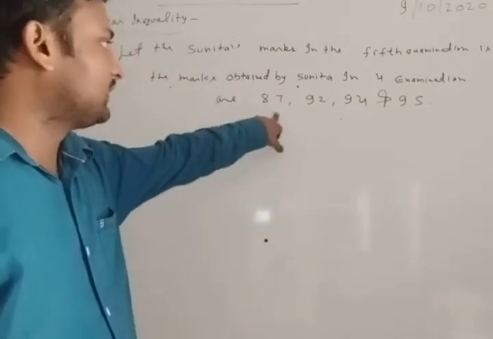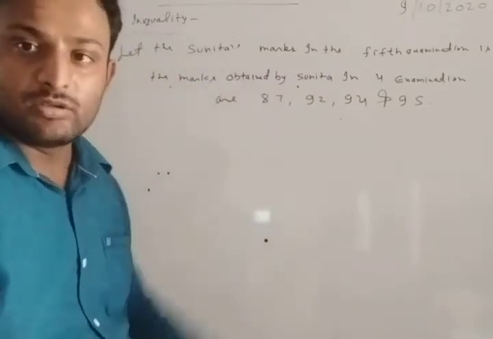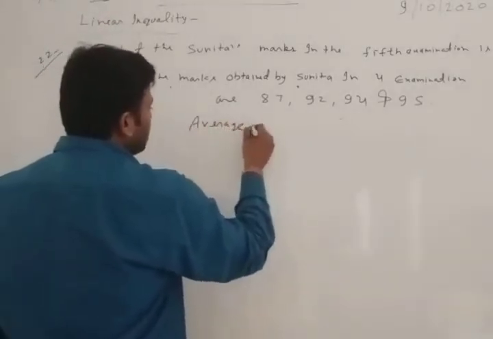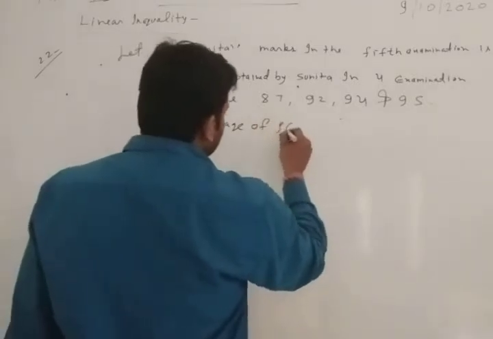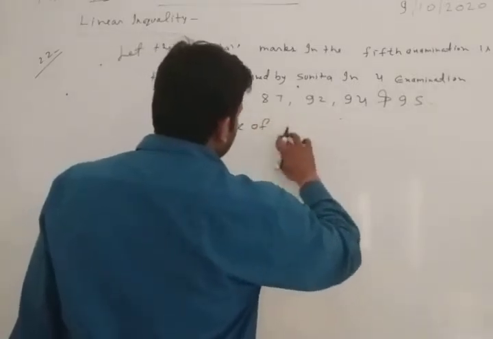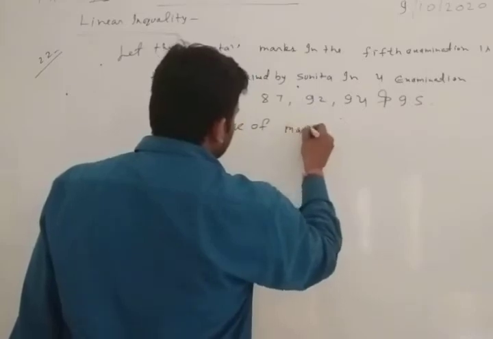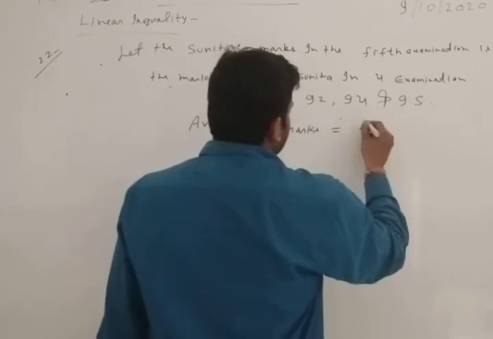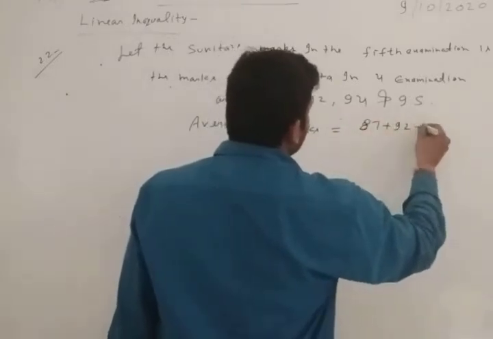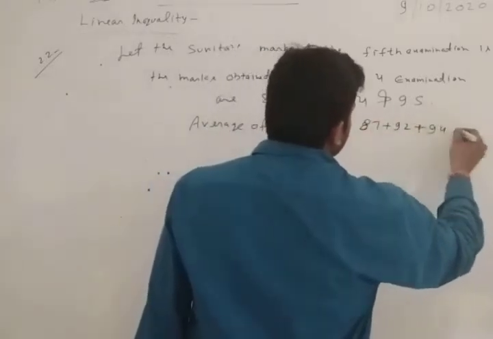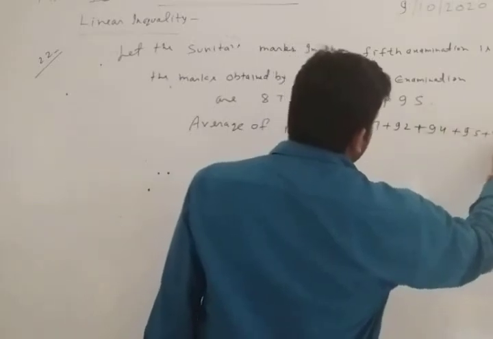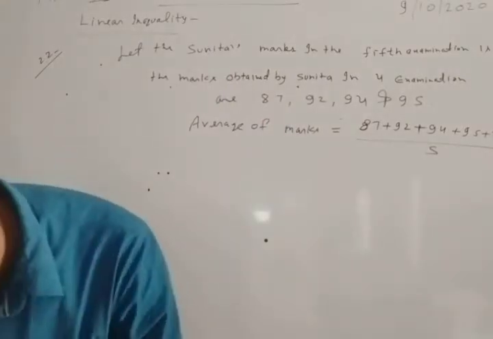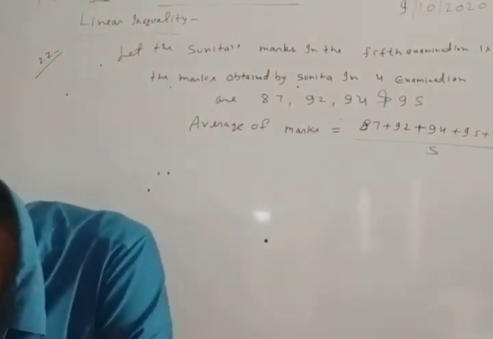Now first we will take the average of these marks. The average of the marks will be 87 plus 92 plus 94 plus 95 plus x upon 5. Okay. First we will find the average of these 5 marks.